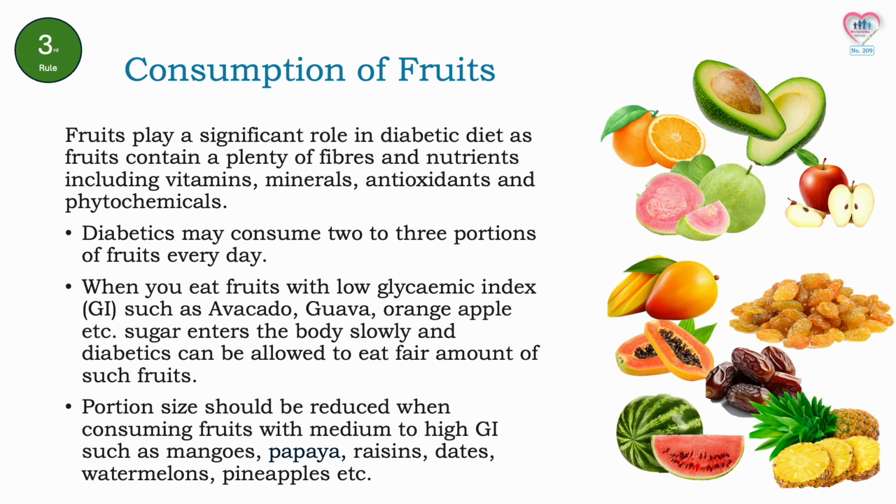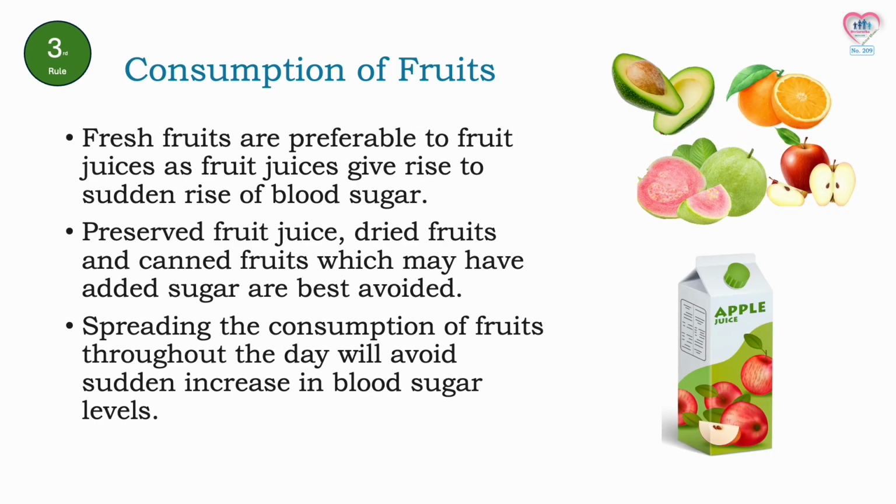pineapples etc. Fresh fruits are preferable to fruit juices as fruit juices give rise to a sudden rise of blood sugar. Preserved fruit juice, dried fruits and canned fruits which may have added sugar are best avoided. Spreading the consumption of fruits throughout the day will avoid sudden increase in blood sugar levels.